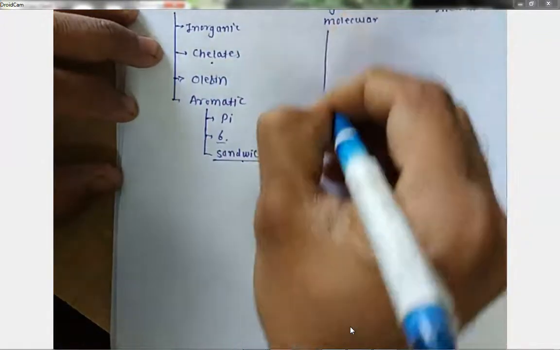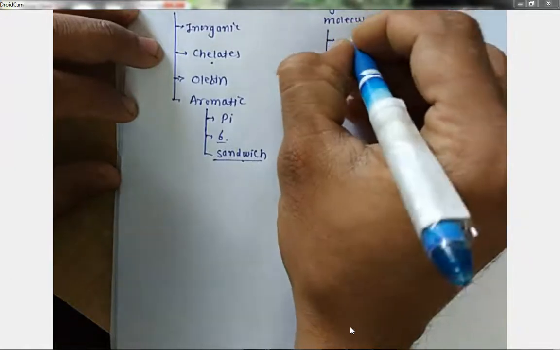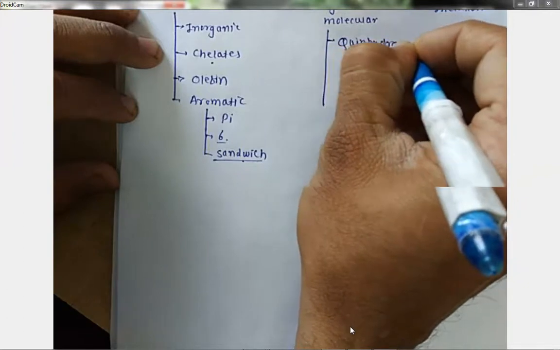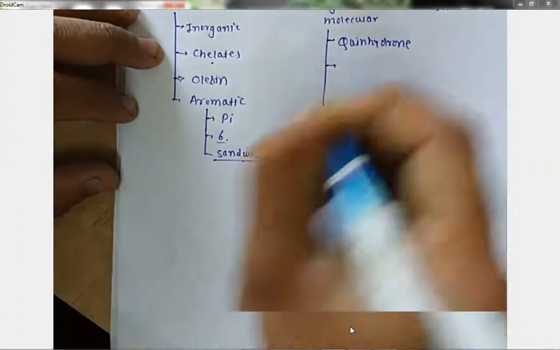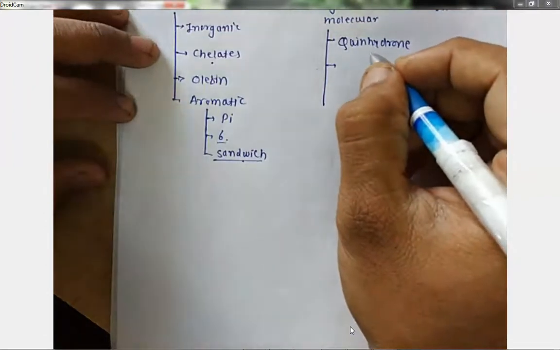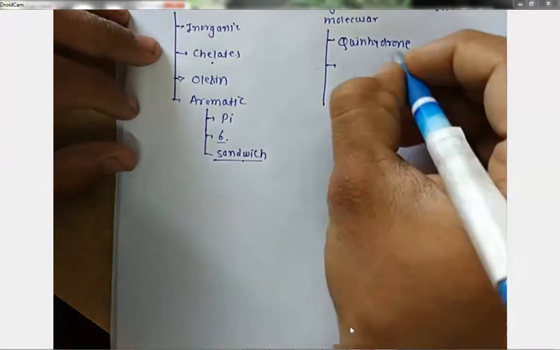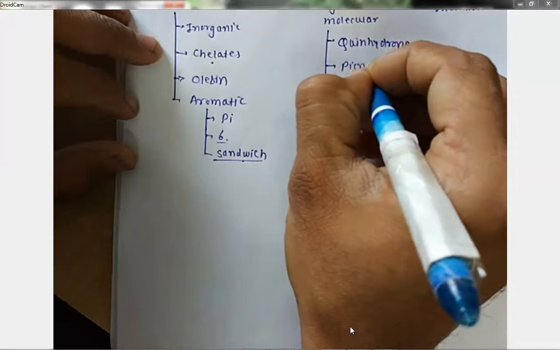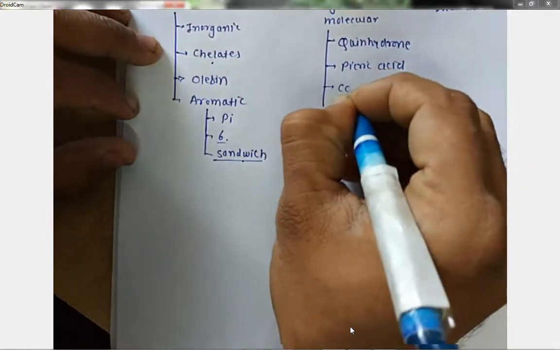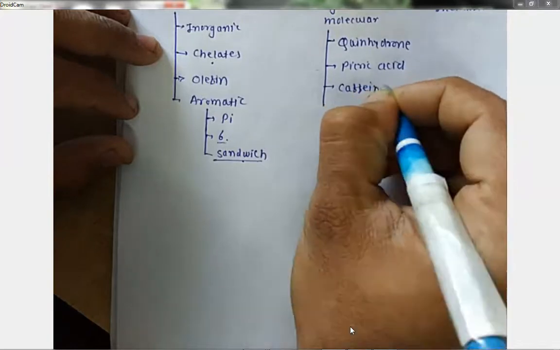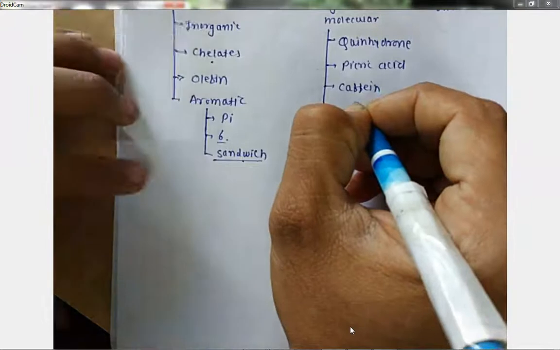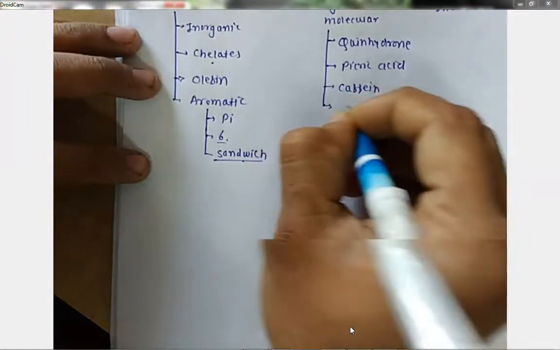Now in organic ones, the first one is the quinhydrone type. Sometimes a question for 2 marks asks to list the classification of complexes, so there might be chances. Okay, so quinhydrone type. Then the second one is picric acid type. Then caffeine: we have seen in the application that caffeine can combine with PABA and improve the solubility of PABA, so PABA caffeine complexes with the drug. And the fourth one is the polymer type.